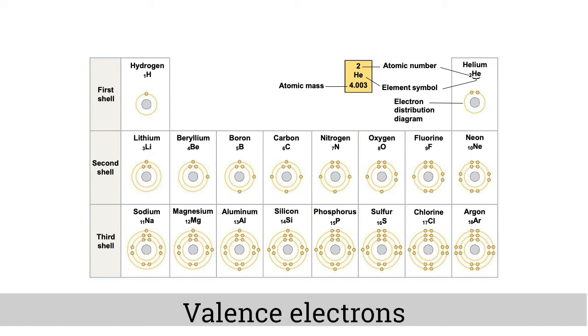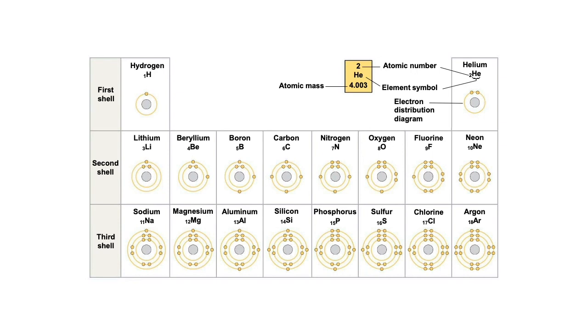And those are the electrons that are involved in chemical bonds. So those are really important electrons. So we'll keep talking about those. But notice in the first column, they all have 1 valence electron, 1 electron in their outermost shell. In the second column, they have 2 valence electrons. In the third column, they have 3, so on all the way, 4, 5, 6, 7.